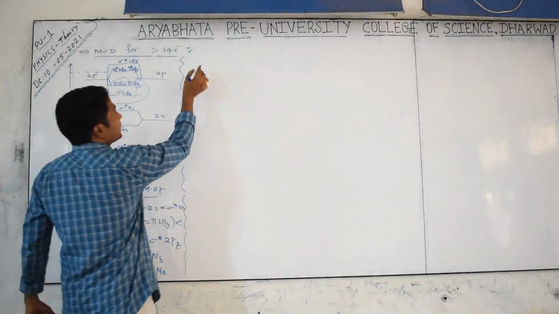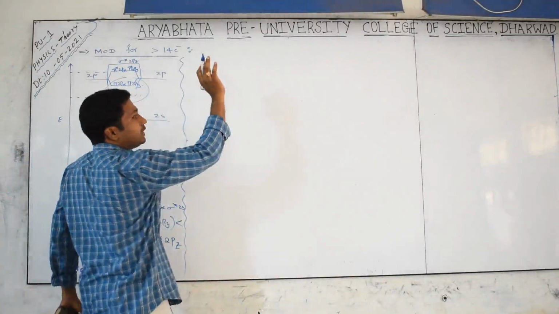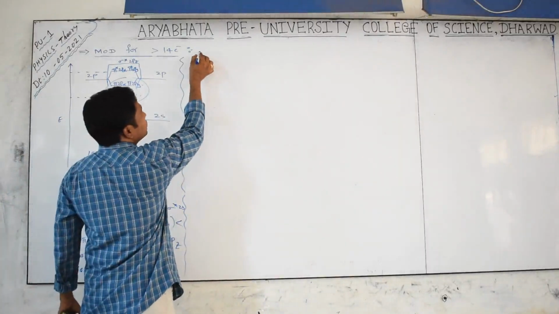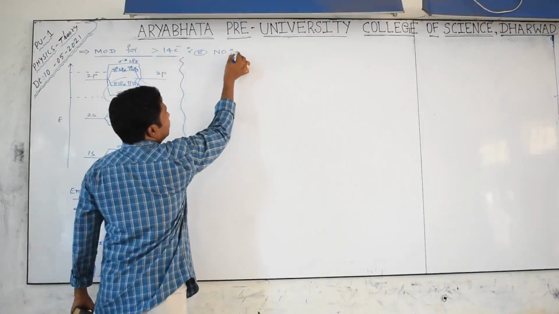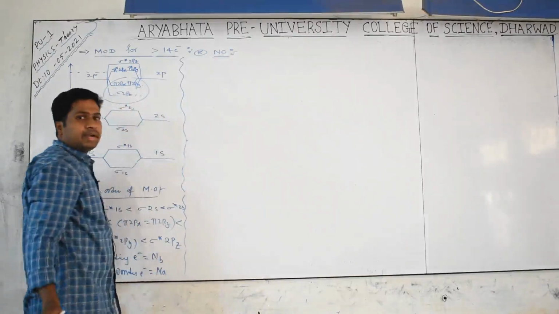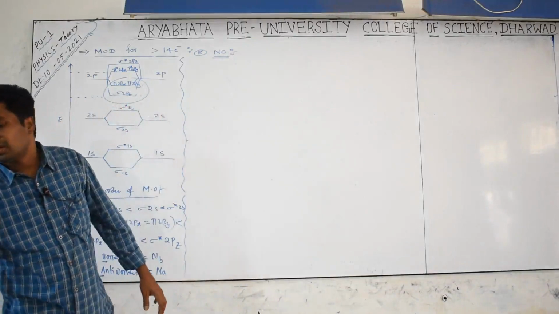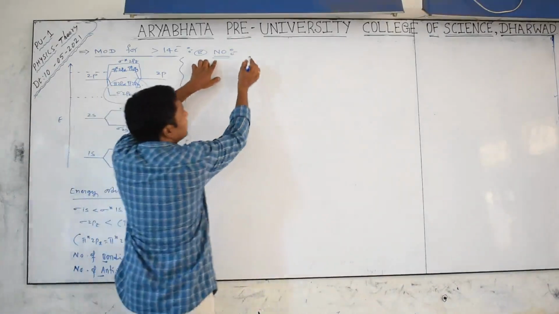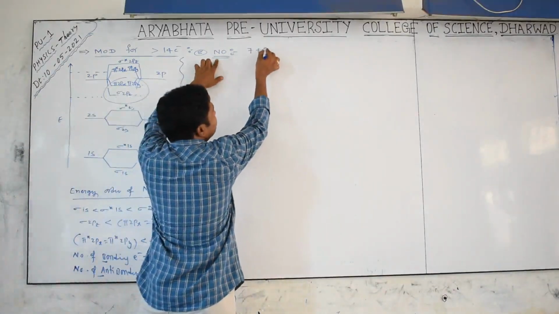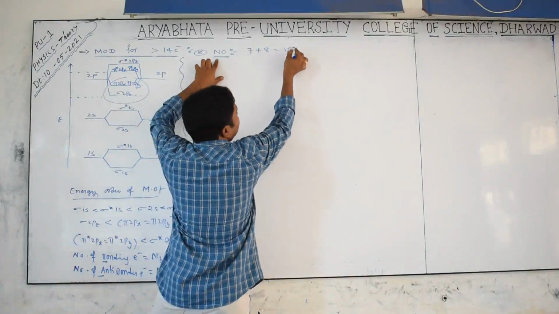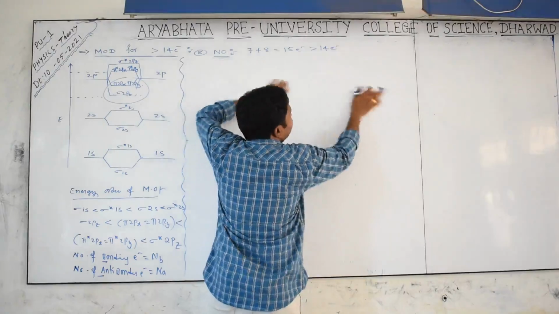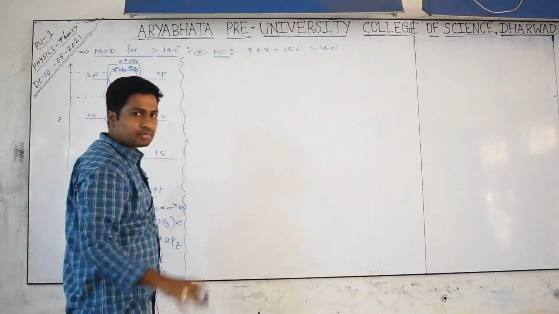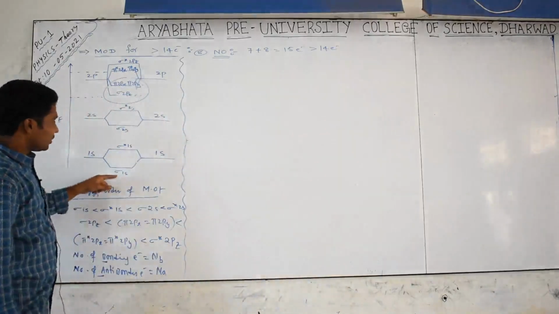Now I will explain some molecules which contain more than 14 electrons. One example is the NO molecule. NO means nitric oxide. What is the electron count of nitric oxide? Nitrogen contains 7 electrons, oxygen contains 8 electrons, together 15 electrons. Anyway, it is more than 14 electrons, that's why we have to use the second diagram. See here, 15 electrons will be there.